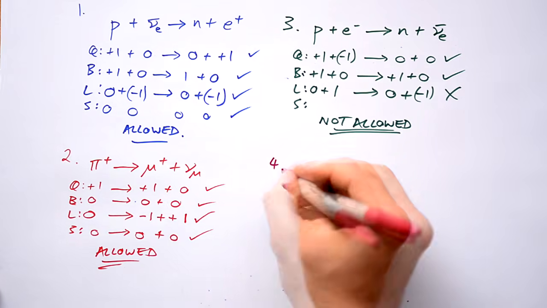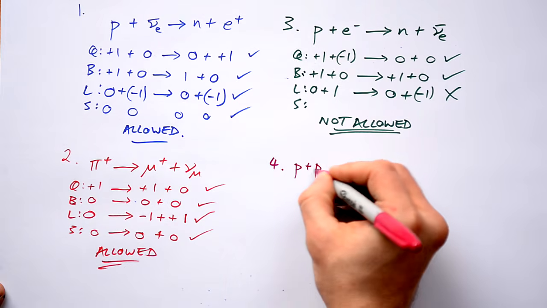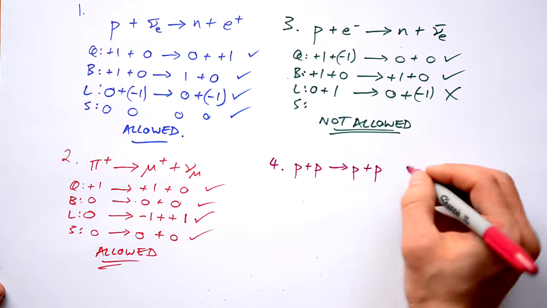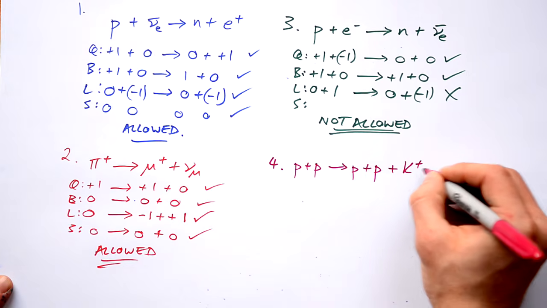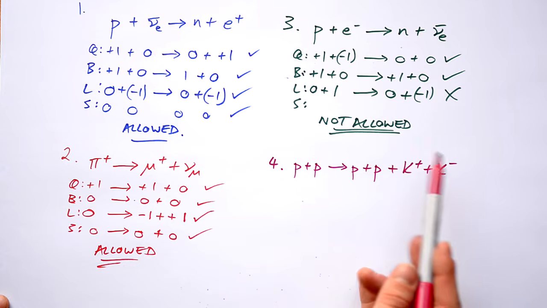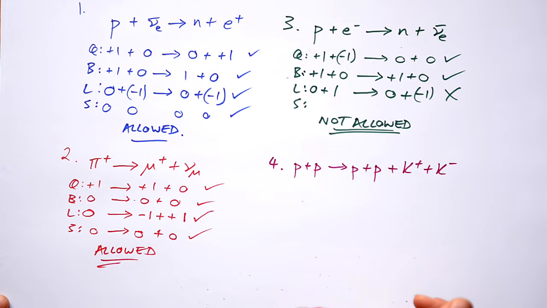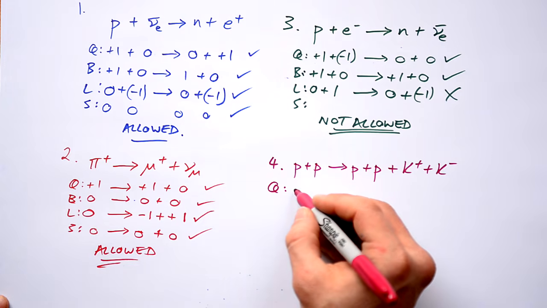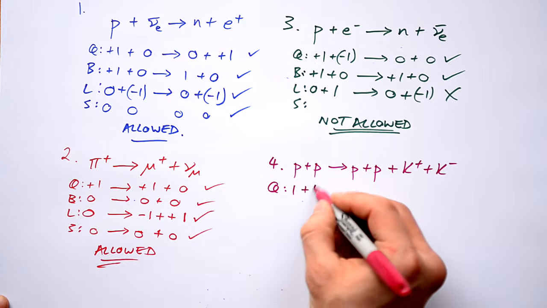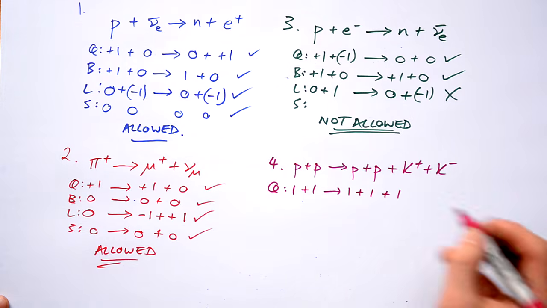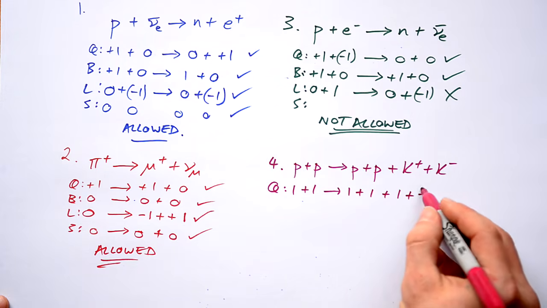And let's look at one more. So I've got 2 protons interacting, and they carry on as is, but they also make 2 K mesons as well. That can happen. If they've got lots of energy, then they can create rest energy in the form of new mesons from that energy. So let's check charge. 1 plus 1 goes to 1 plus 1 plus 1 plus -1.